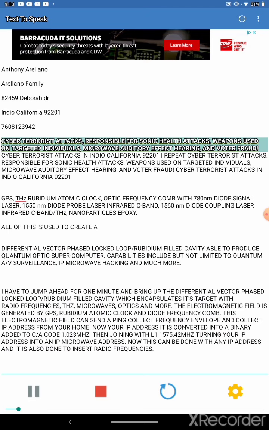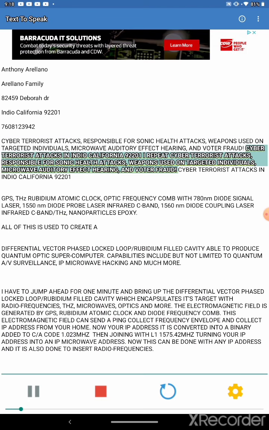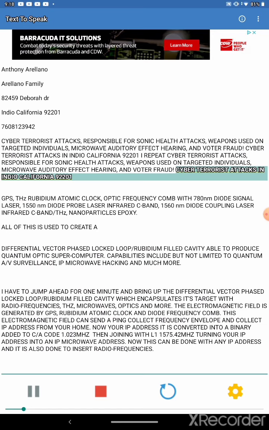7,608,123,942. Cyber terrorist attacks, responsible for sonic health attacks, weapons used on targeted individuals, microwave auditory effect hearing, and voter fraud. Cyber terrorist attacks in Indio, California 92201. I repeat, cyber terrorist attacks, responsible for sonic health attacks, weapons used on targeted individuals, microwave auditory effect hearing, and voter fraud.